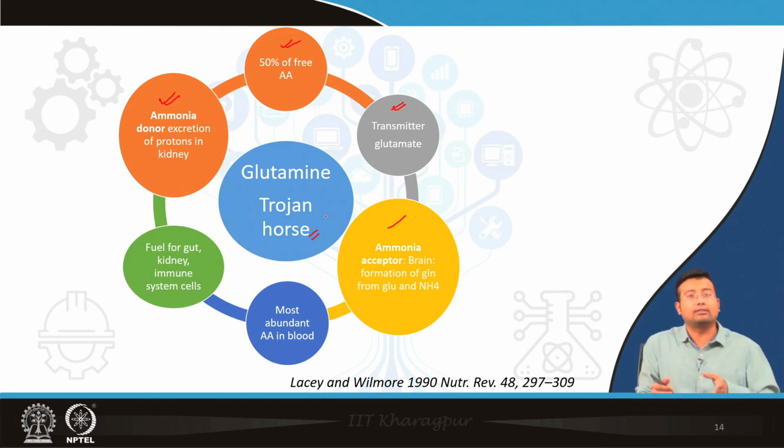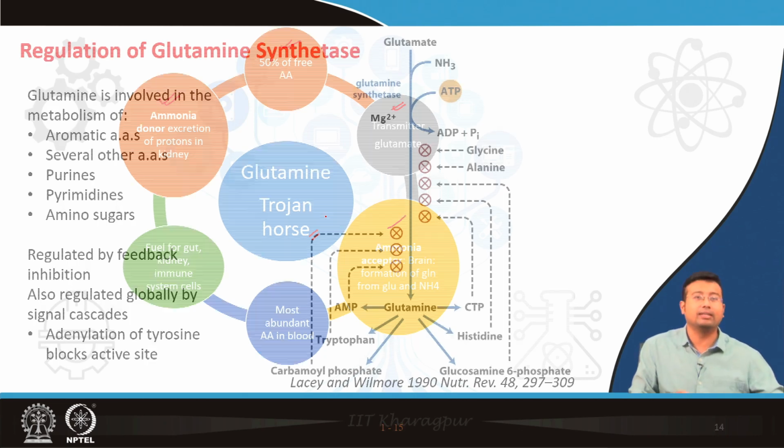Well, with the Trojan horse, the reference is to a hollow wooden horse in which the Greeks hid and found a way to enter Troy. So a Trojan horse refers to a mechanism which remains hidden in the system. It plays some important role, but when the time comes it can disrupt the whole system. You must have read that a Trojan horse is a type of virus. So glutamine can also act in a similar way. It performs many functions, but when the time comes, this glutamine can become a very important culprit, which we will be studying in detail under ammonia toxicity in the following slides.